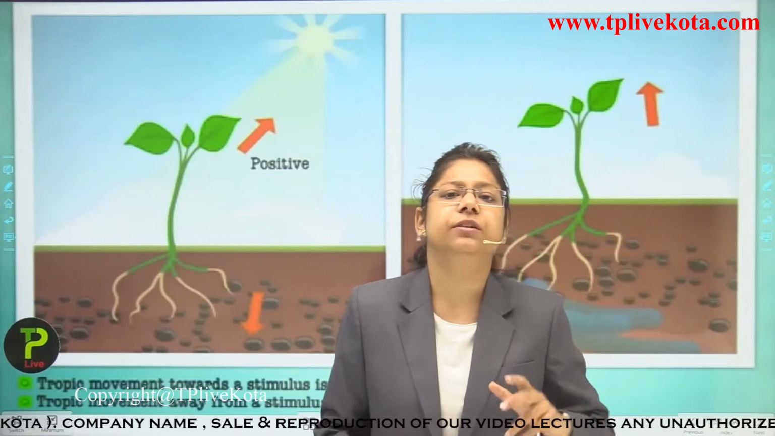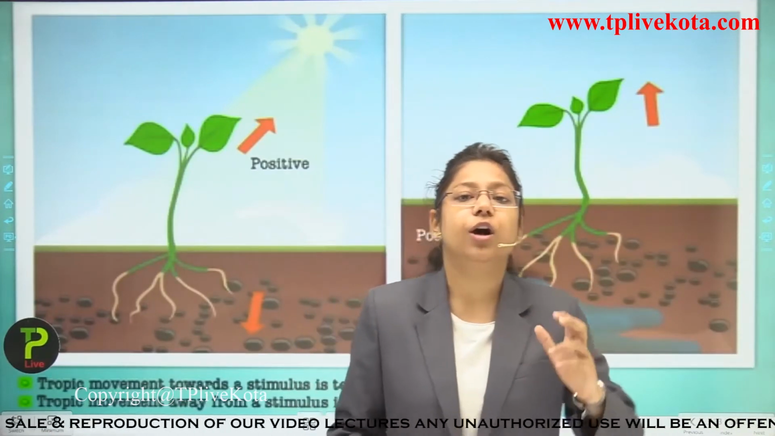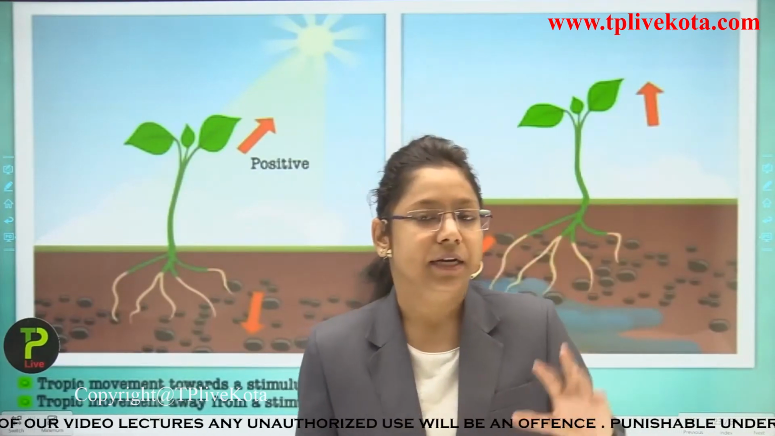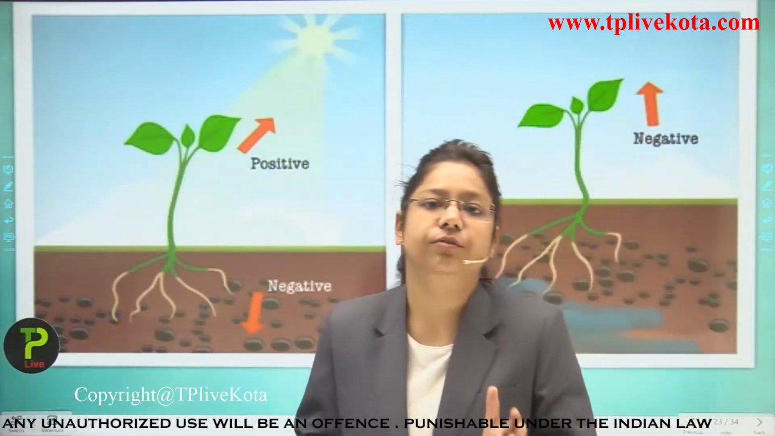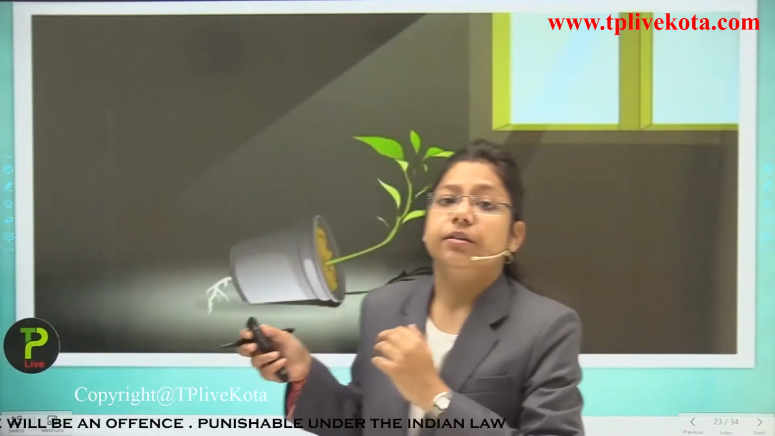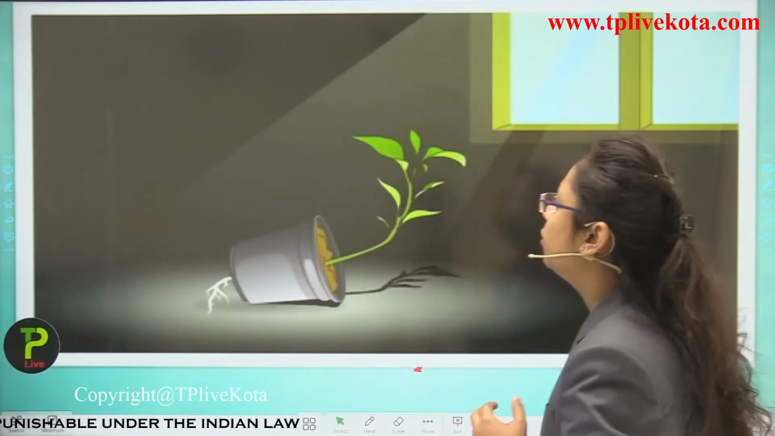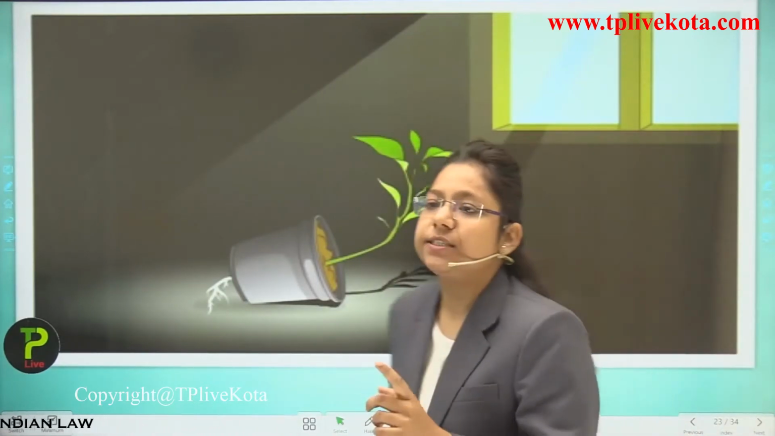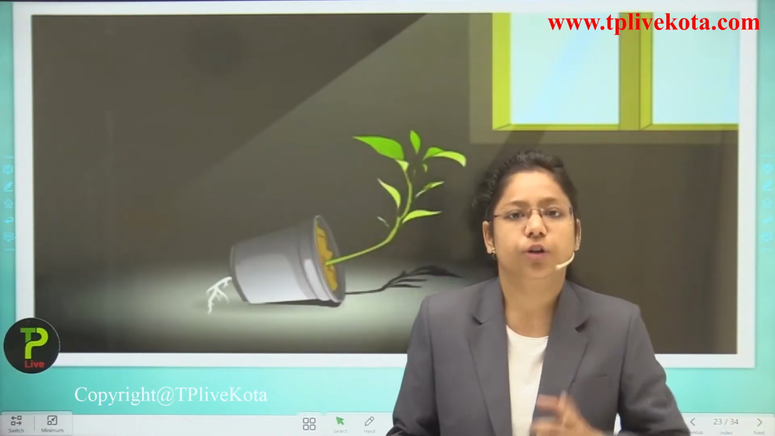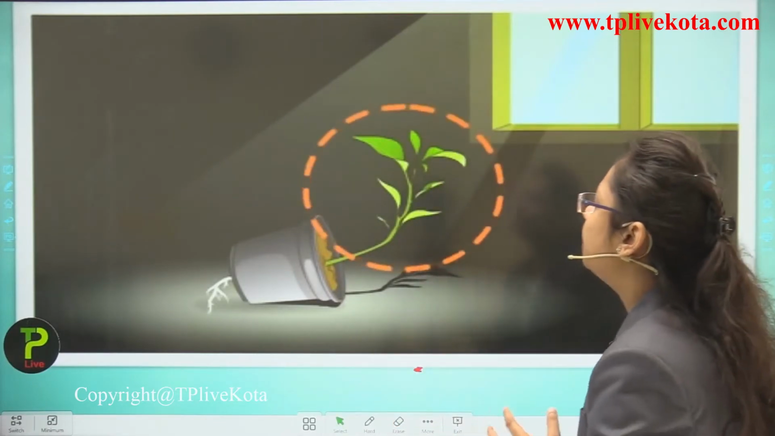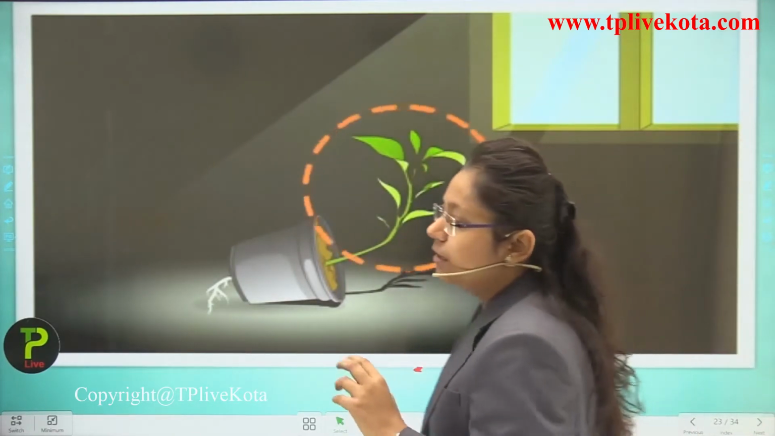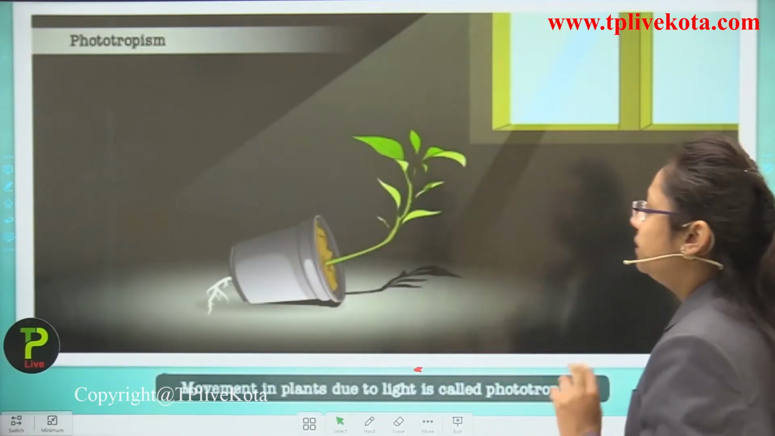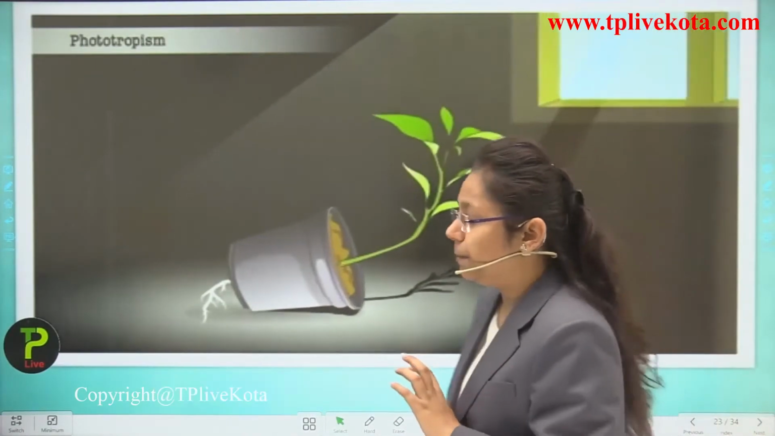Now why is it positive? Because it is responding towards the stimulus. Like if we talk about light, then the stem of the plant or leaves of the plant are bending towards the response. Now firstly we are going to talk about the first type of tropism, that is phototropism. Okay, now in phototropism what is going to happen? The plant will respond towards the stimulus, where the light will go, it will bend its leaves towards it.